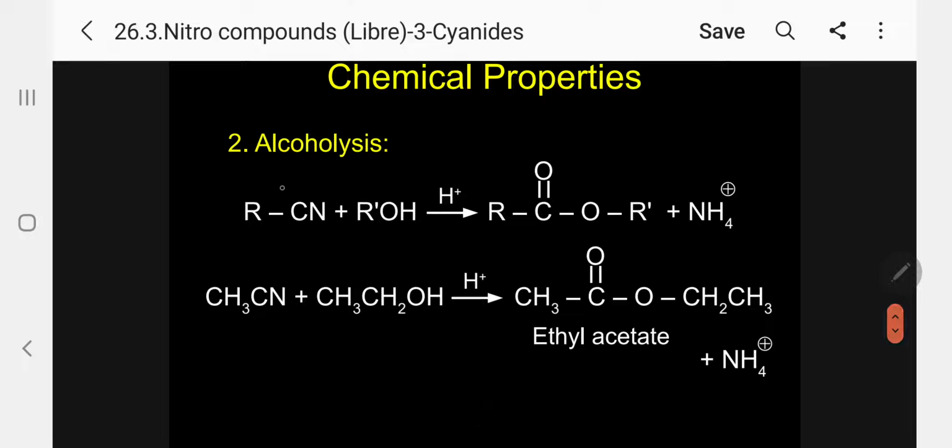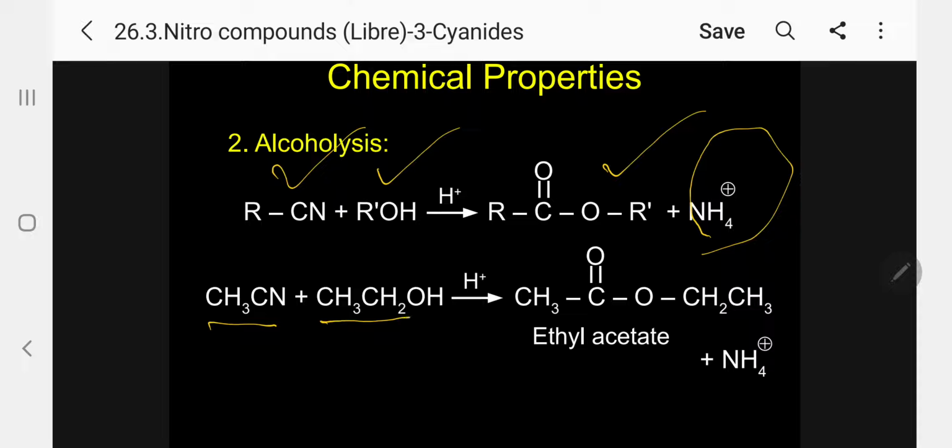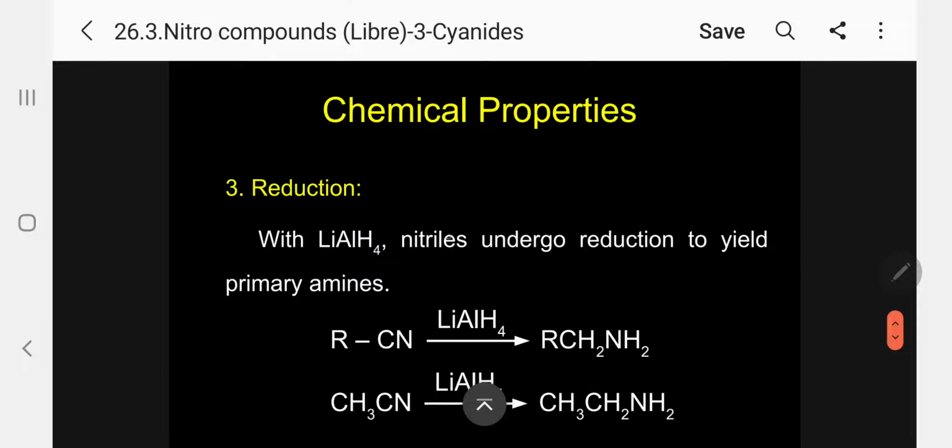Alcoholysis. Any cyanide treated with alcohol gives the corresponding ester. Please follow. And an ammonium salt is also formed. So when methyl cyanide is treated with ethyl alcohol in acid medium, what happens? It undergoes hydrolysis to acetic acid. Acetic acid reacts with ethyl alcohol to give ethyl acetate. Please follow. Along with ethyl acetate, an ammonium salt forms: if it is HCl, ammonium chloride; if it is sulfuric acid, ammonium sulfate. Kindly follow.